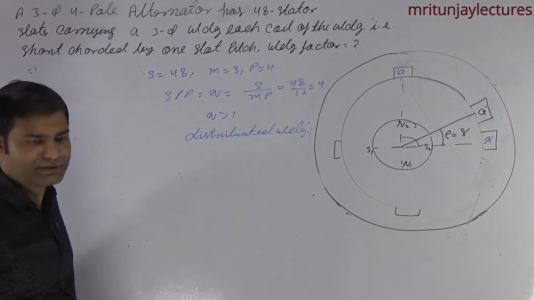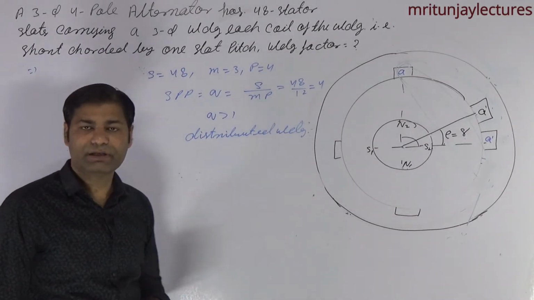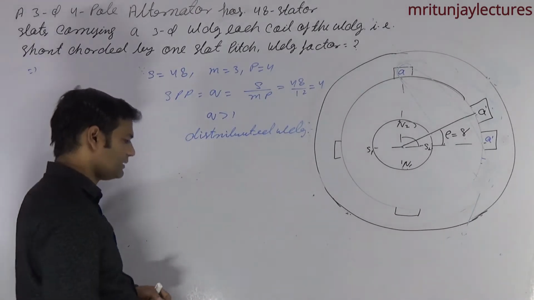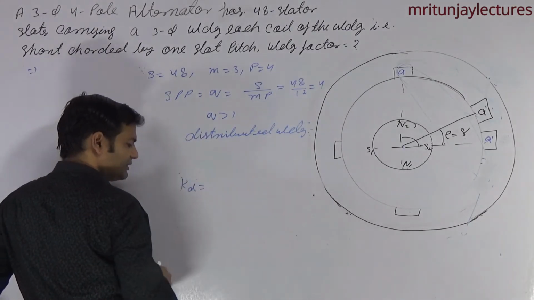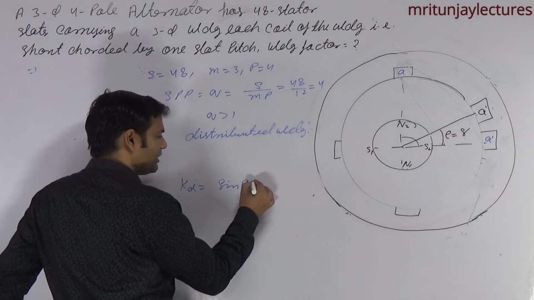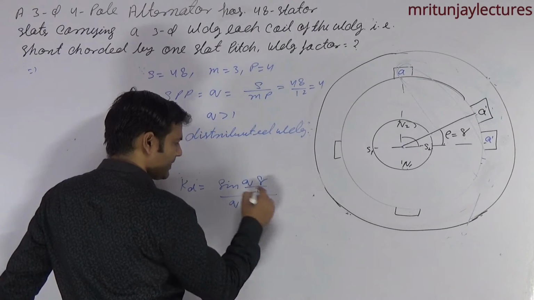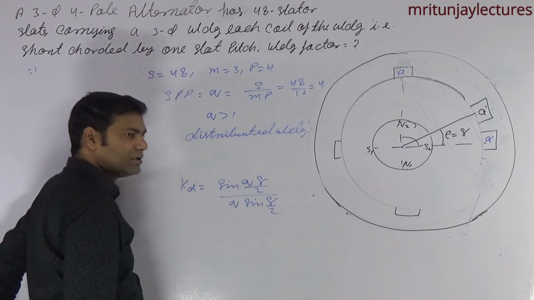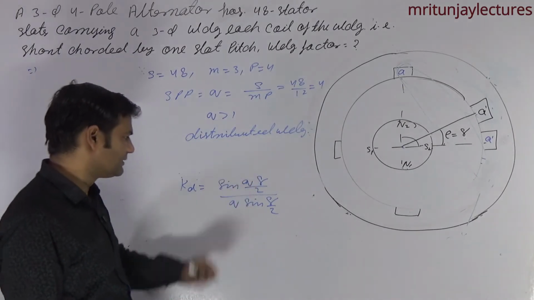Which type of winding is it? It is a distributed winding. Why? Because Q is greater than 1. Now, winding factor Kw. Kd is equal to sine of Q gamma by 2 divided by Q sine gamma by 2. This is the distribution factor formula for the fundamental only.